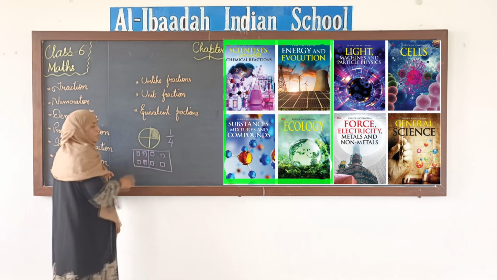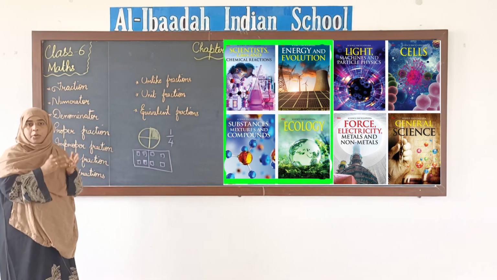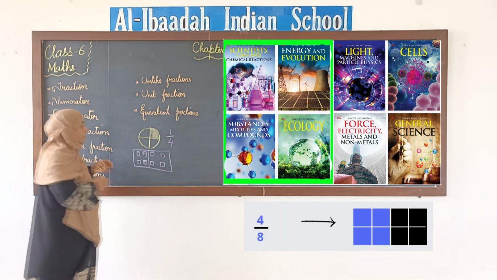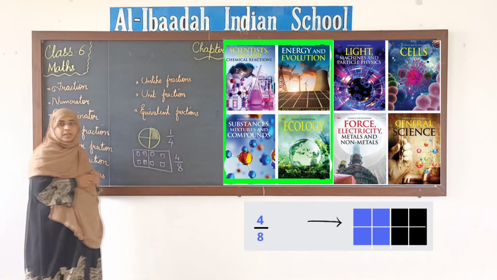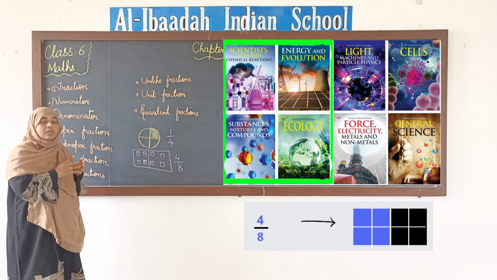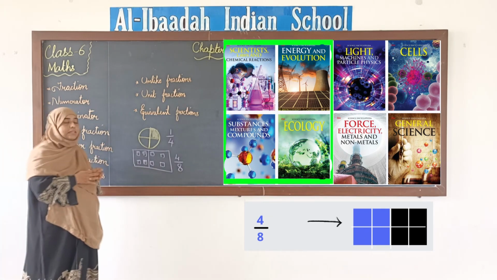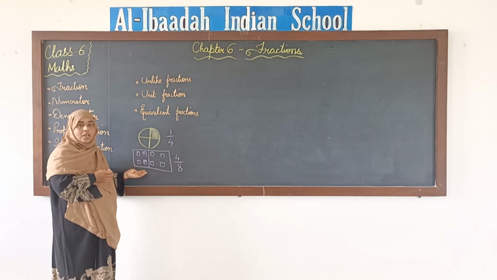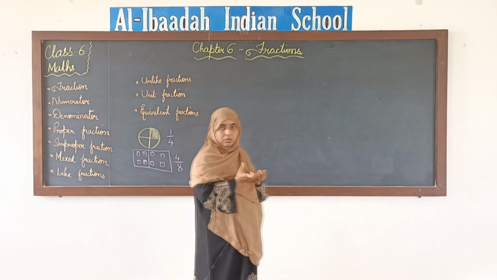So how many books out of 8 have you read? You have read 4 out of 8, right. This is the part of a group, and the earlier example was a part of a whole. A group or a collection also we call this. So nothing, fraction is a part of a whole, okay.